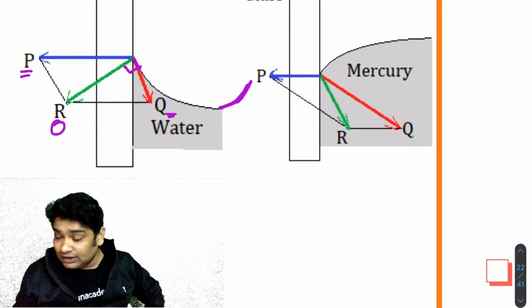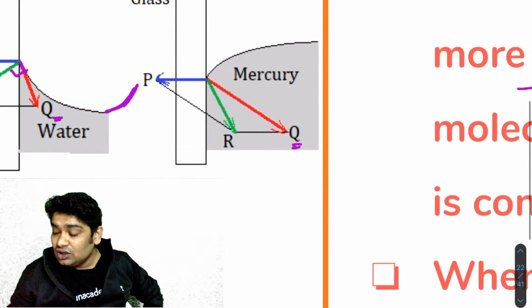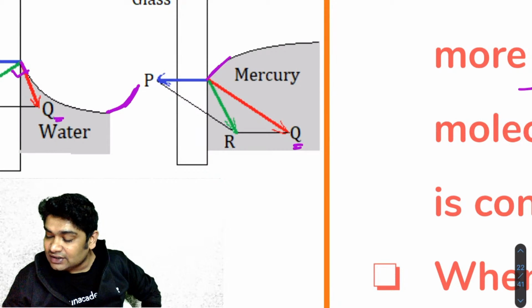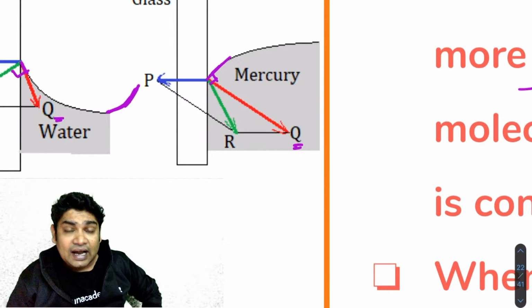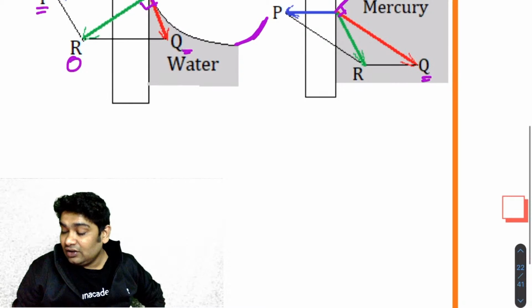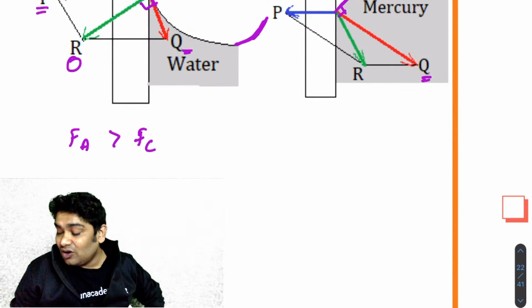So if you have a contact angle which is less than 90, the shape of the meniscus would be concave. On the other hand, in case of glass and mercury, you will realize that the cohesive forces are way stronger. So the resultant makes this angle, and that is why you have a free surface which aligns itself like this, perpendicular to the resultant, and here you have a convex meniscus. Again, remember this: if adhesive force is greater than cohesive force, then concave meniscus.